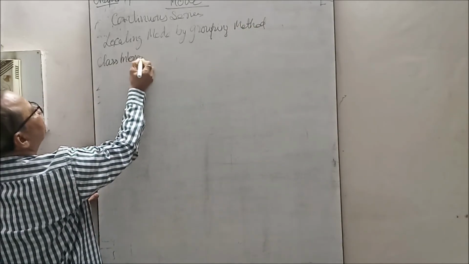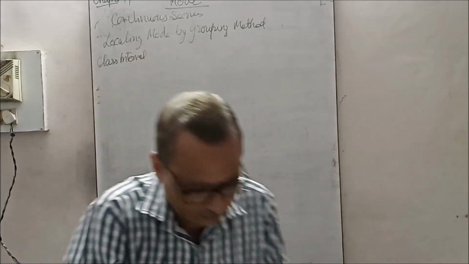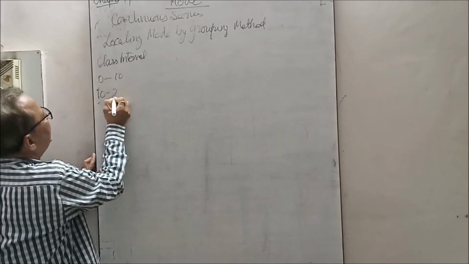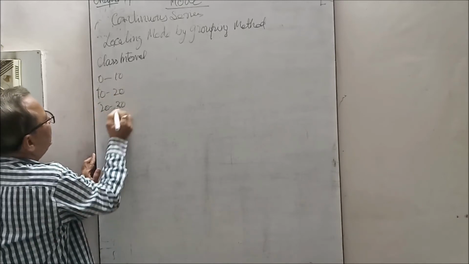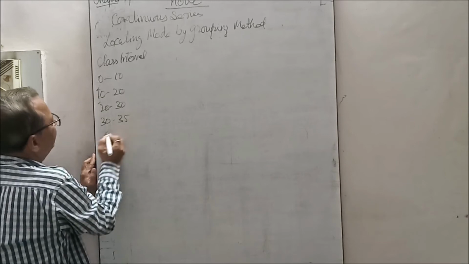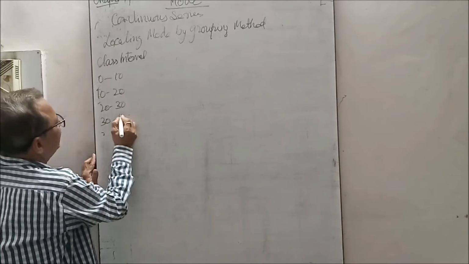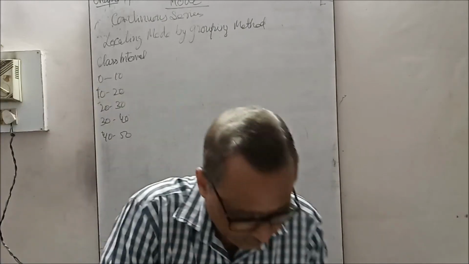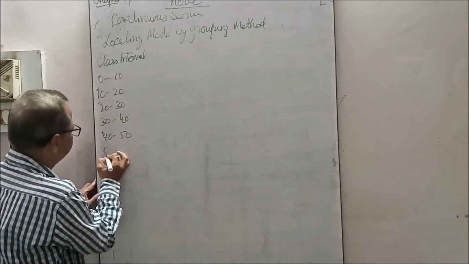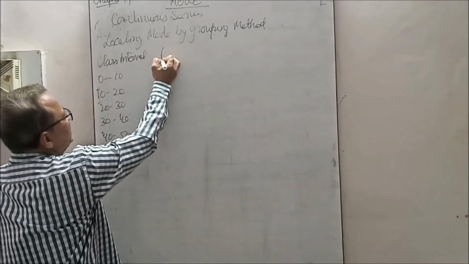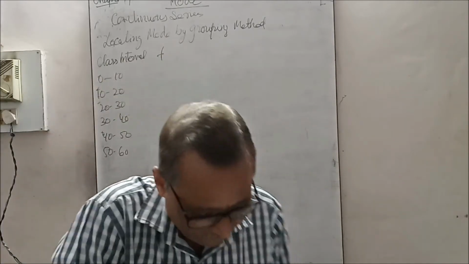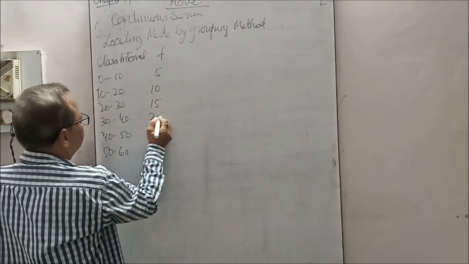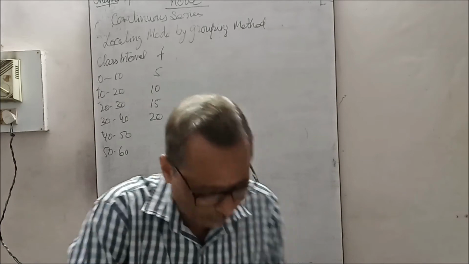Class intervals: 0 to 10, 10 to 20, 20 to 30, 30 to 40, 40 to 50, and 50 to 60. Frequencies: 5, 10, 15, 20, 12, 10.